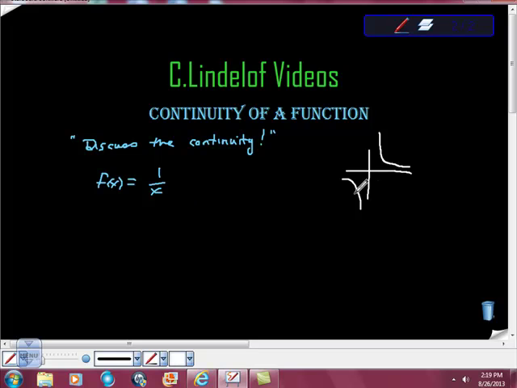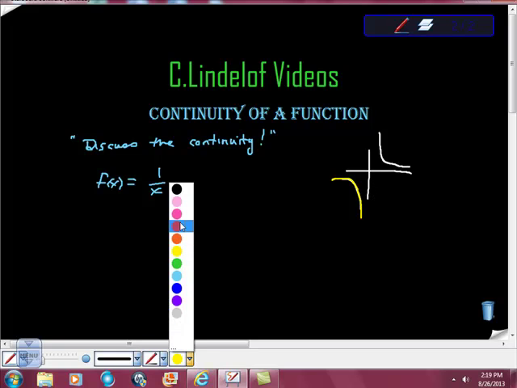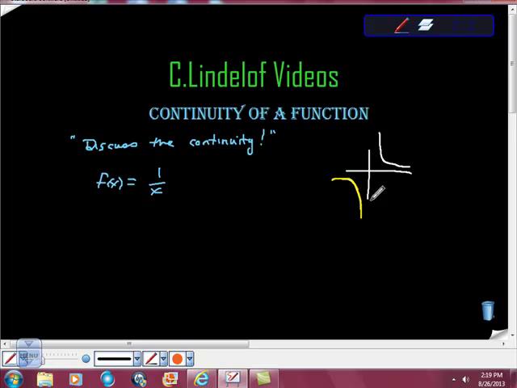As x approaches 0 from the left-hand side, look what happens. The function goes like this, and it starts getting pressed down really hard. It's never going to get to x equal to 0. If we look at this function as x approaches 0 from the right-hand side, it goes up, infinitely up, and again, it's never going to touch 0.